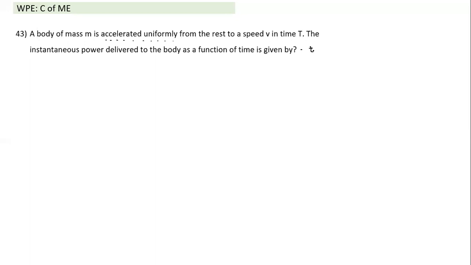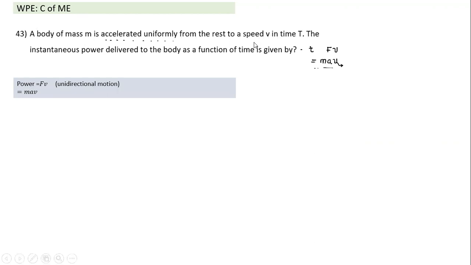So what is power equal to? Where we have to calculate power is a unidirectional motion. So unidirectional motion, F dot V will actually be equal to FV, and F is equal to MA. So power is MAV. This is constant here, so only V we have to find as a function of time. As simple as that. So fairly simple question here. Power is equal to FV, unidirectional motion, the cos theta term becomes 1, which is MAV. So what we need to find is acceleration here. If from rest it achieves the speed v in time t, it means acceleration is v by capital T.